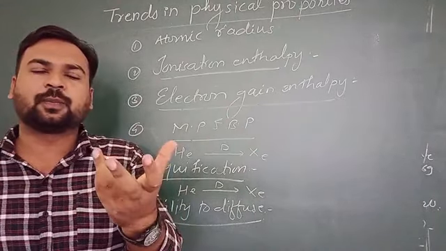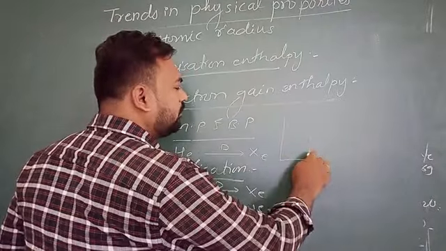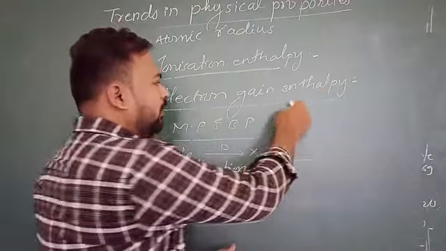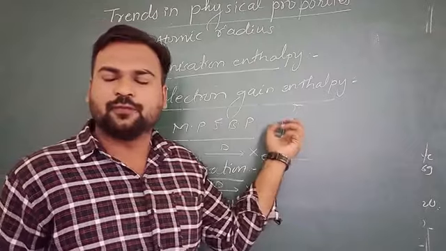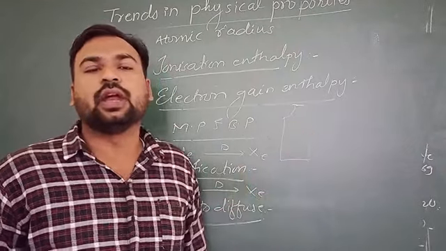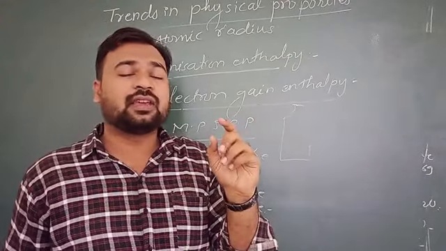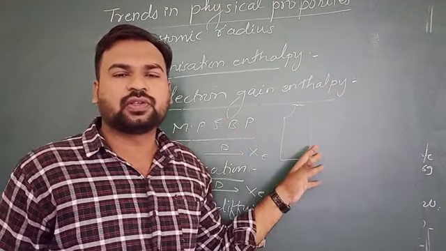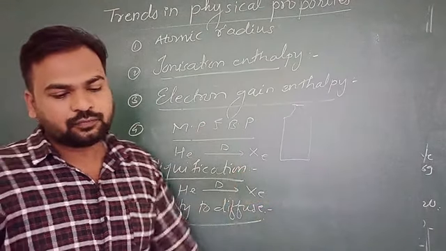So suppose this is a container, a glass container. Suppose this is a glass container, and it is corked. If you store these noble gases in this container, due to the diffusion ability, they may get passed through. Therefore, there is a great problem in storing these noble gases because of this diffusion ability.